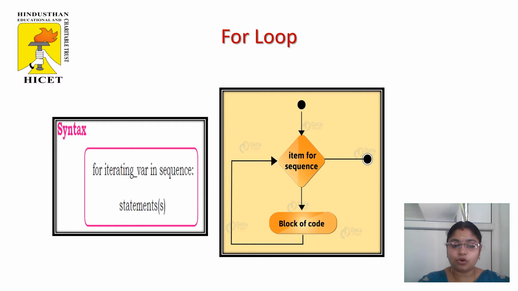Here is the syntax for for loop: you can use for iterating variable in sequence. The sequence is nothing but you can use a range function, otherwise a list, a tuple, a set or a string. You can use any one of these as the sequence, and we can execute a block of statements until the sequence is completed. And you can see the flowchart for for loop. In for loop, you check for the item in a sequence and execute a block of code until the sequence is completed. Once the sequence is completed, it exits from the loop.